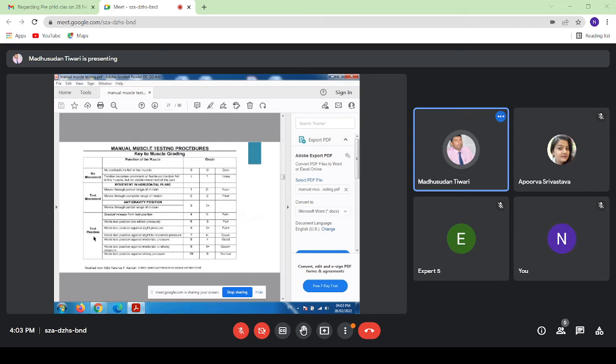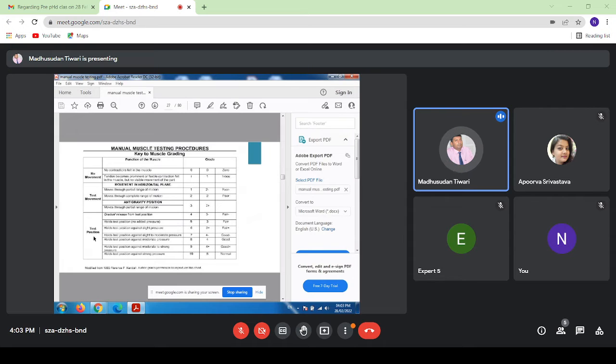0 is no contraction felt in the muscles. Grade 1 is a flicker of contraction, but there is no movement. Grade 2 minus is partial available range of motion in gravity eliminated position. Grade 2 is moving through complete range of motion in gravity eliminated position.